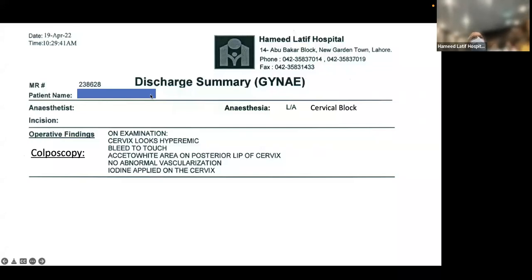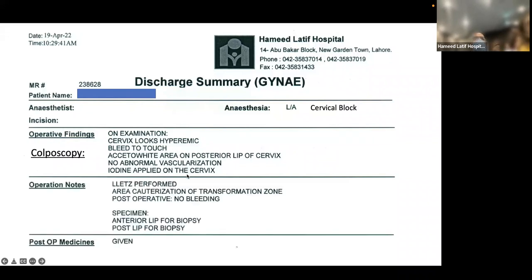And I also want your attention to be drawn to this area कि ये patient's identity जो है वो obscure की गई है. So on examination, cervix looked hyperemic. It bled to touch. Acetowhite area on posterior lip of cervix was seen on application of acetic acid. No abnormal vascularization was noted. Iodine was applied और उसके बाद फिर ये जो large loop excision of transformation zone was performed, area cauterized ये operative notes and transformation zone के, और specimen anterior lip for biopsy and posterior lip for biopsy. ये था.